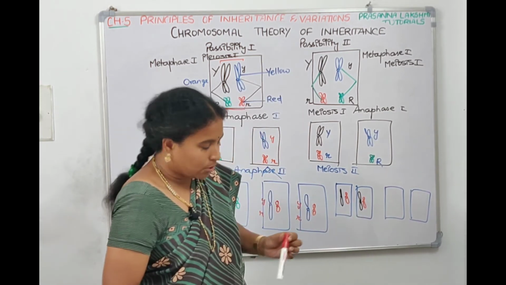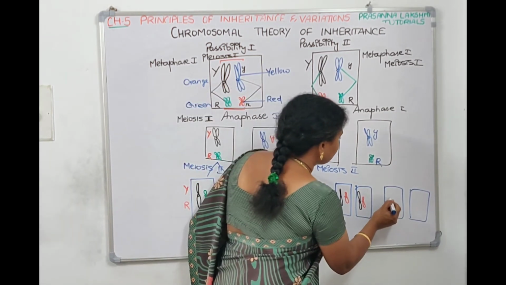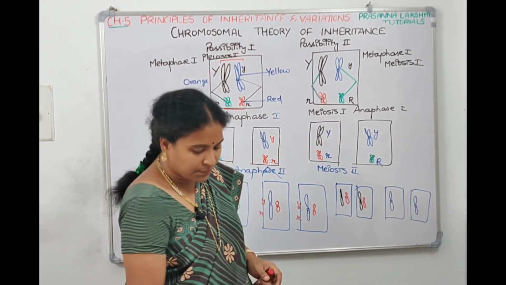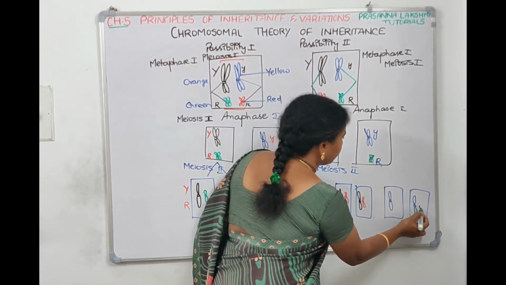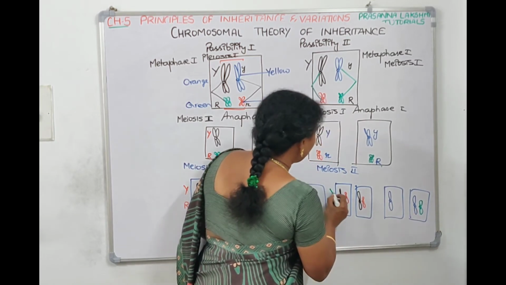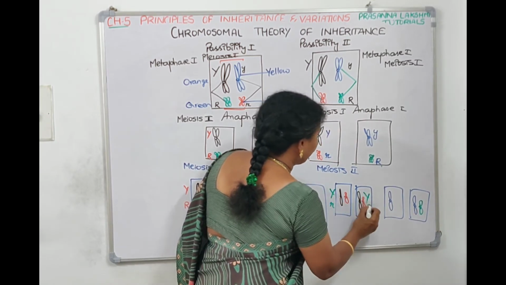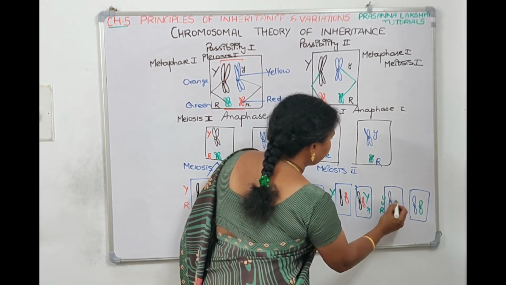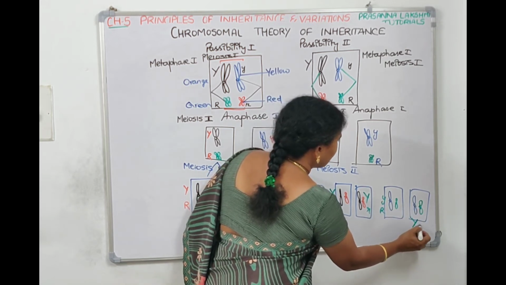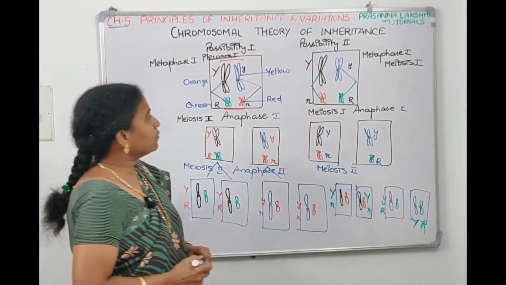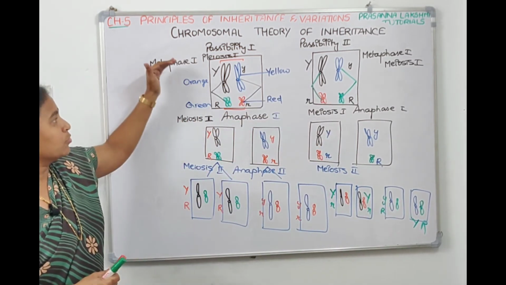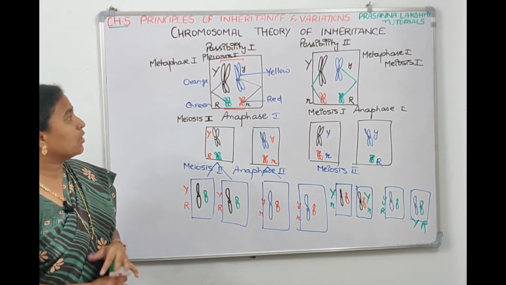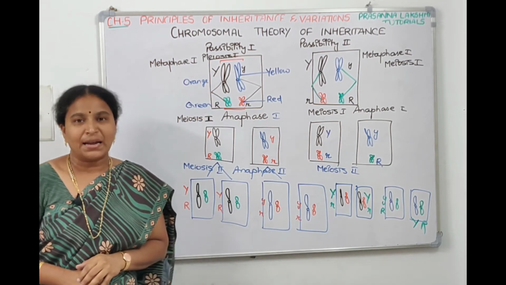The blue chromosome also will divide into 2 daughter chromosomes, and the green chromosome also will divide into 2 daughter chromosomes. And capital Y is going with small r, capital Y going with small r, small y going with capital R, and small y going with capital R. So if you see that the chromosomes, when they are moving, the genes or the alleles which are located on them, they are also parallelly moving.